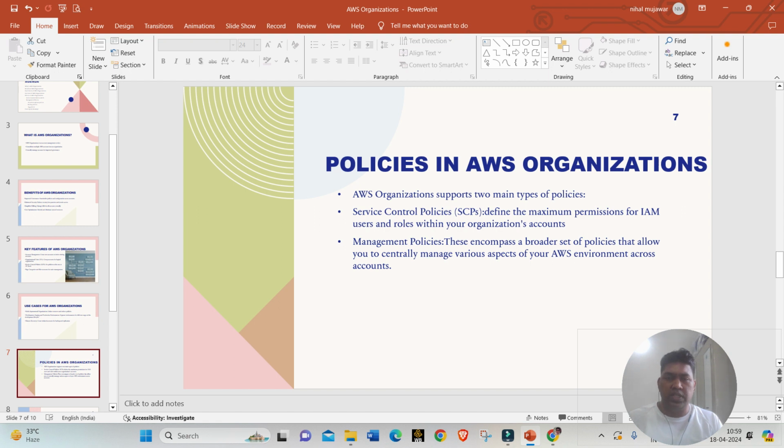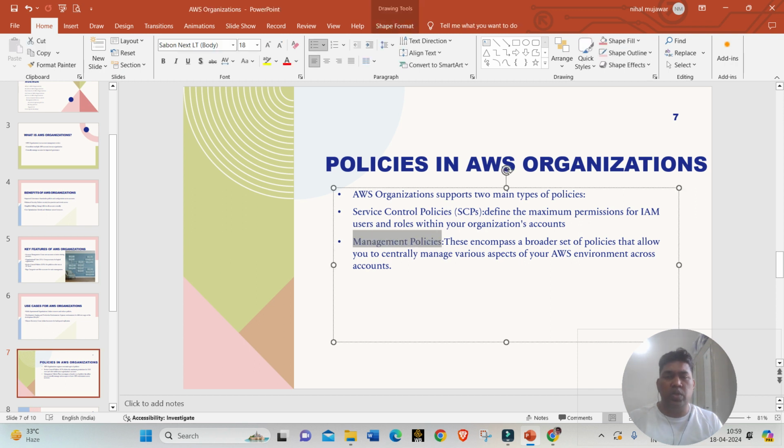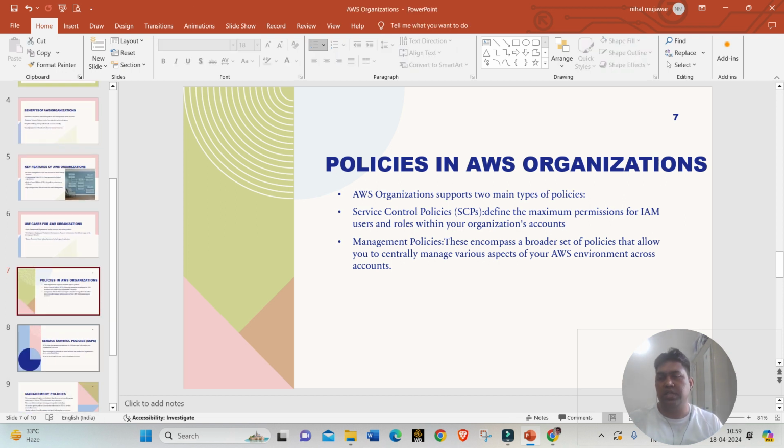As we had discussed in the introduction topic, there are mainly two types of policies. One is service control policy, that is SCP, and another is management policy. SCP will define the maximum permission for IAM users and roles within your organization's accounts, that is, the maximum permission an IAM user or role is allowed. Management policies are something with which we can centrally manage various aspects of the AWS environment across accounts. There are subcategories as well in the management policies that we can cover in the next slides.